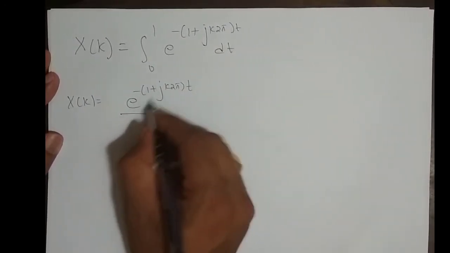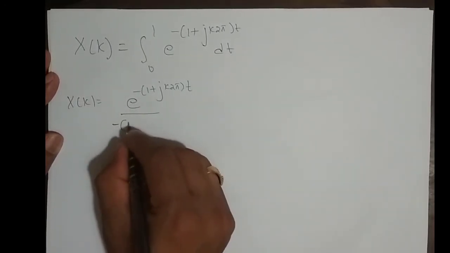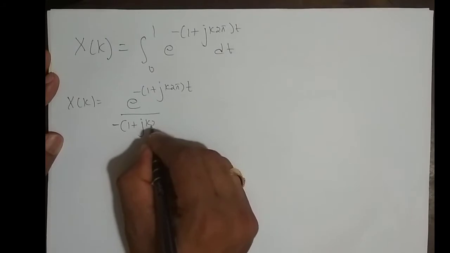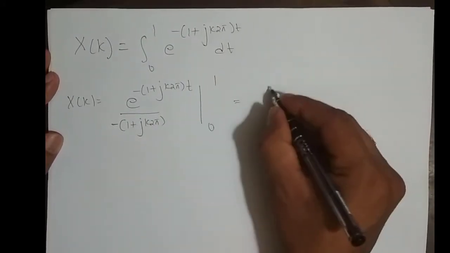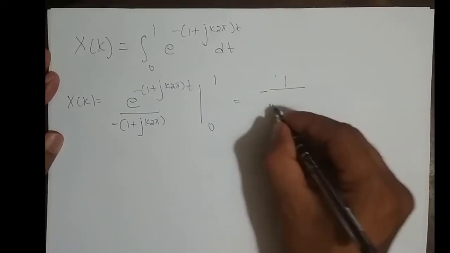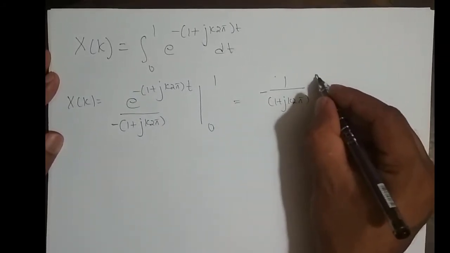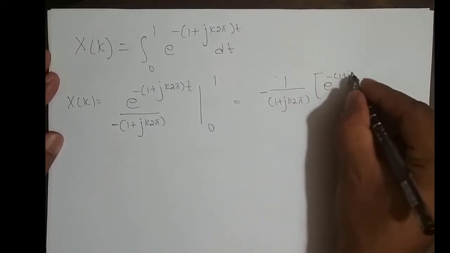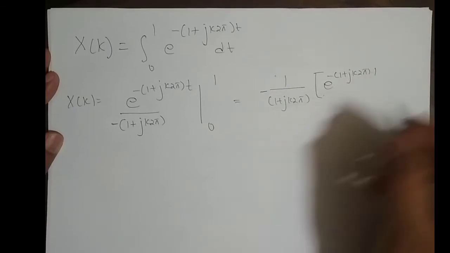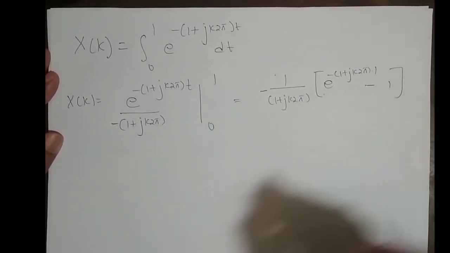It is nothing but the same signal divided by the coefficient of t, which is minus of (1 plus j k 2 pi), with the limit 0 to 1. I'll take minus of 1 divided by (1 plus j k 2 pi) common. So upper limit e power minus of (1 plus j k 2 pi) into 1, minus lower limit, e power 0, is 1, right?